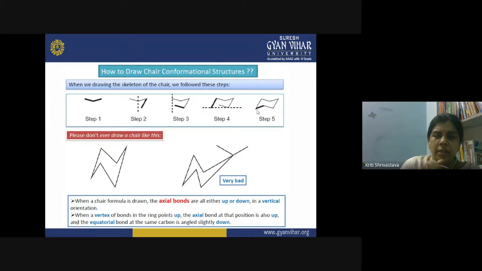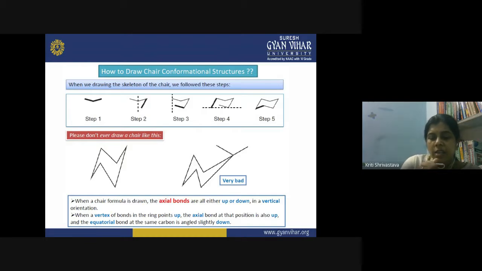So you can imagine this triangular part of the molecule is in one plane, and this triangular part is on the other plane. And these four carbon atoms are in the single plane. So it gets the structure like this. This is the chair structure, chair conformation. One needs to be really careful when drawing these structures. Some bad examples are given here. Please don't ever draw a chair like this.